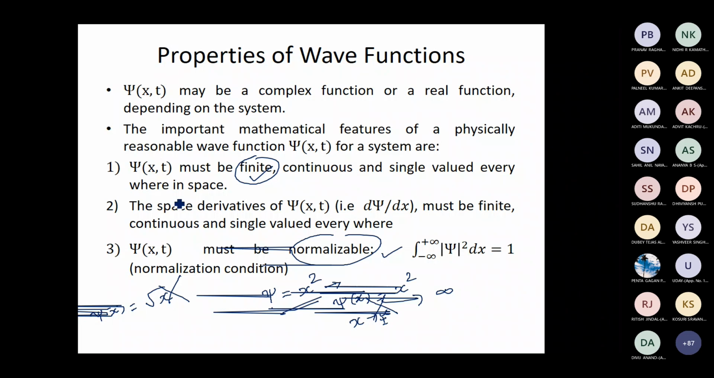So the wave function has to be physically acceptable. First of all, it should be a solution of the Schrodinger equation and it has to satisfy all these properties. It should be finite for all values of x. It should be continuous and single valued for all values of x. Similarly, the first derivative must be finite, continuous and single valued for all values of x, or whichever is the range of the particle. And the wave function should be normalizable. Only if the given function satisfies all these properties, it will be a physically acceptable wave function.